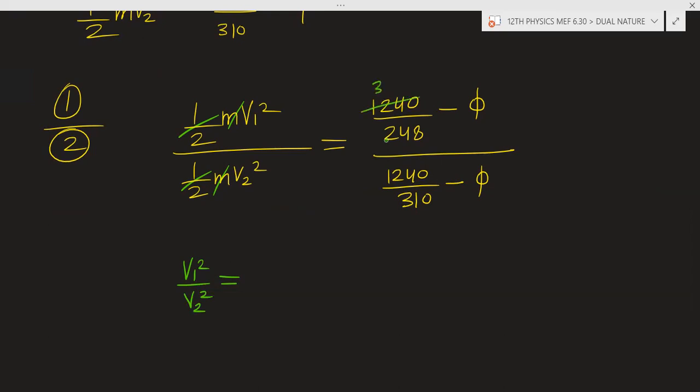So we have 5 minus phi divided by 4 minus phi.